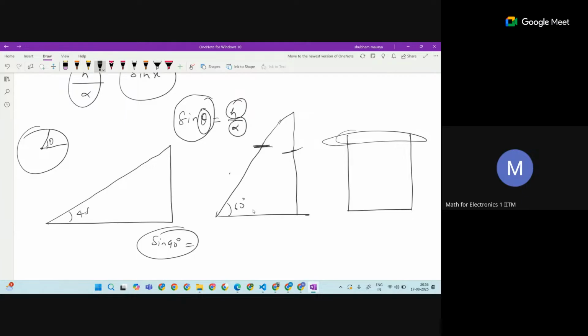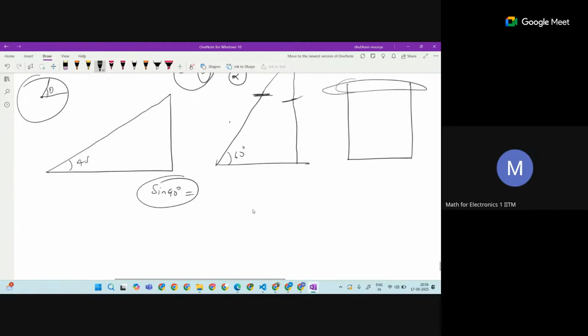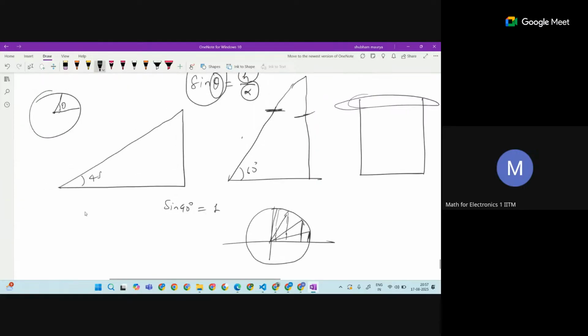The idea mostly started from the circle. So here is actually the meaning of it. Suppose this is the circle. If you see it here, this angle, this angle, this angle, slowly this angle, whatever this height becomes now corresponds to this height, this height. This is how it started. So sine theta here, sine 90, actually means one.